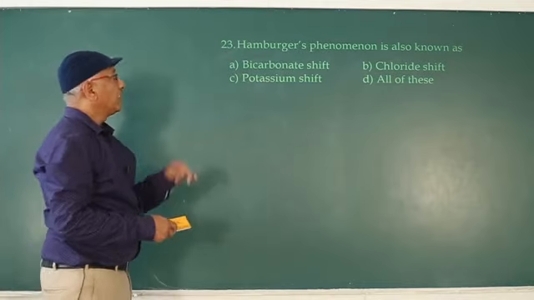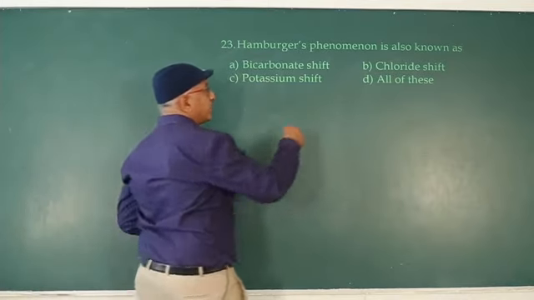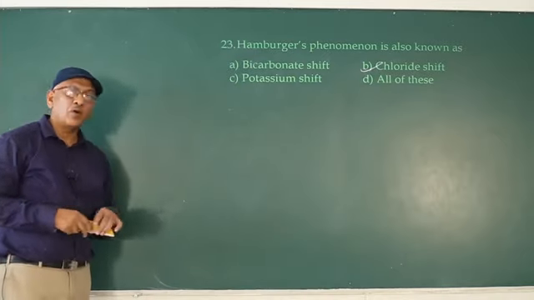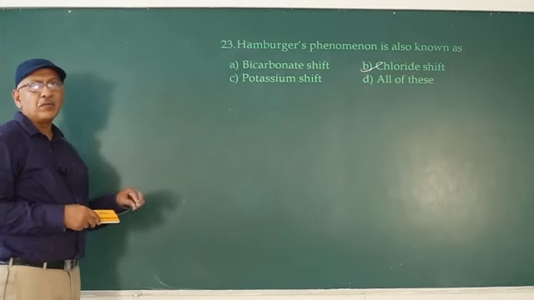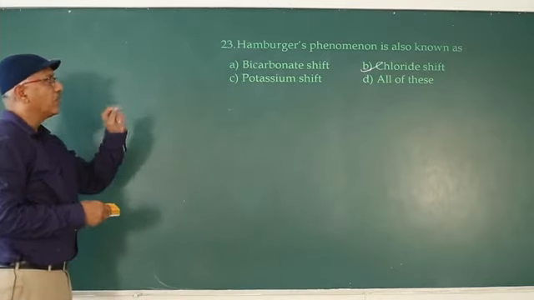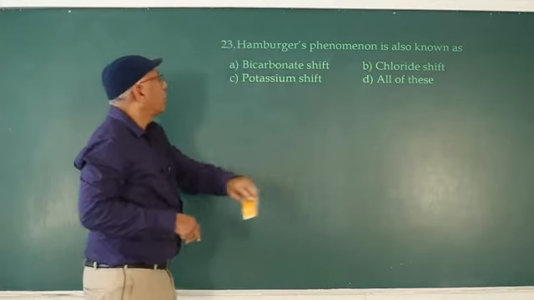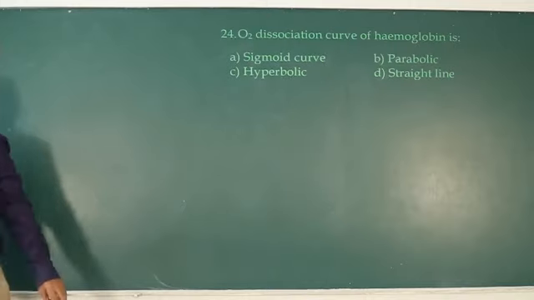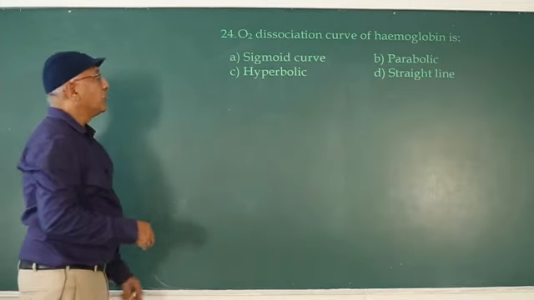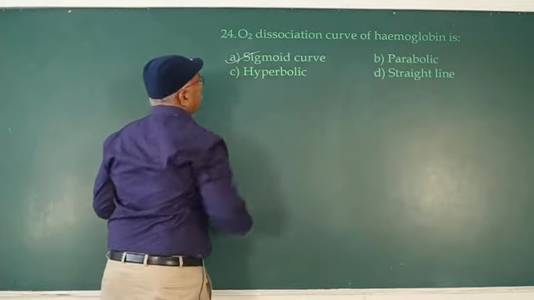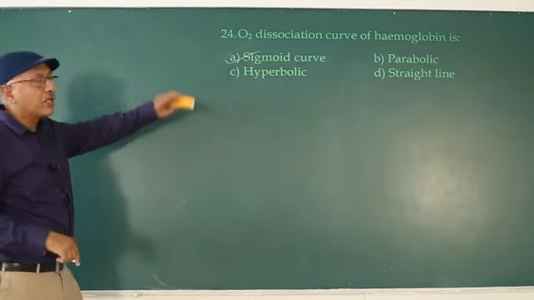Hamburger phenomenon is also known as chloride shift. Transport of chloride from plasma into RBC in systemic capillaries, that is chloride shift. The O2 dissociation curve of hemoglobin is sigmoid. So the curve is sigmoid.